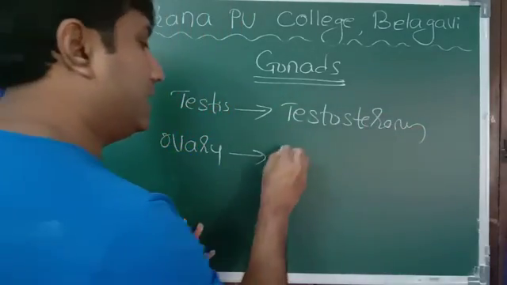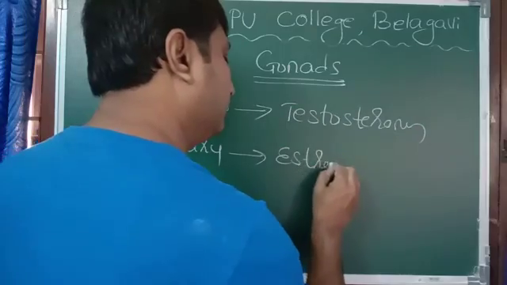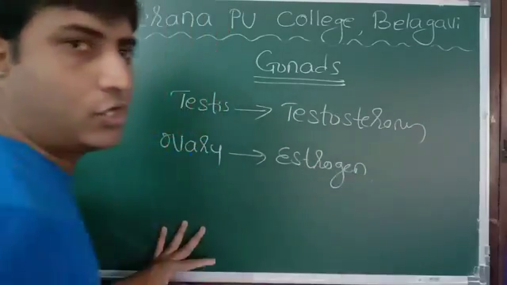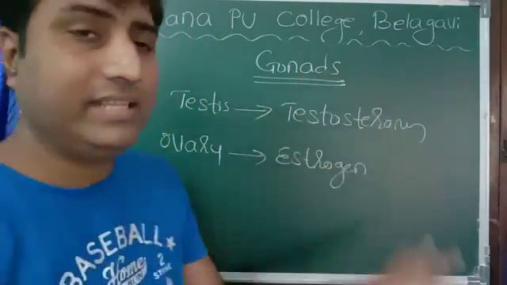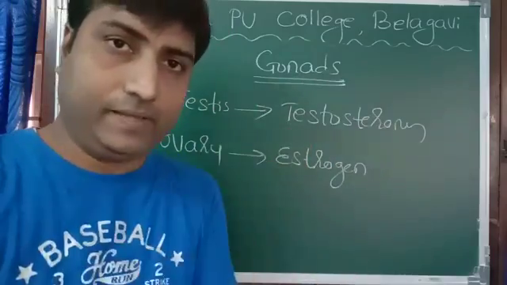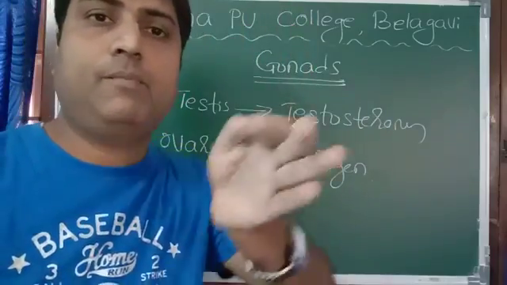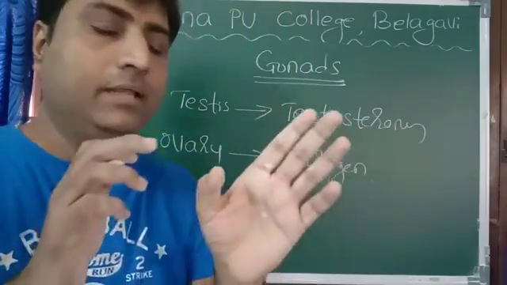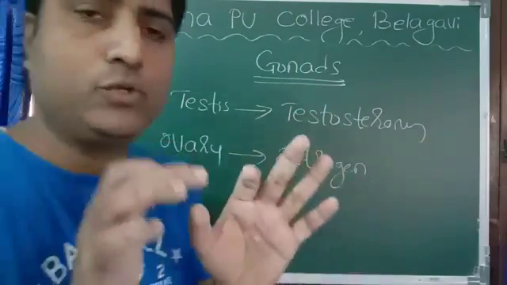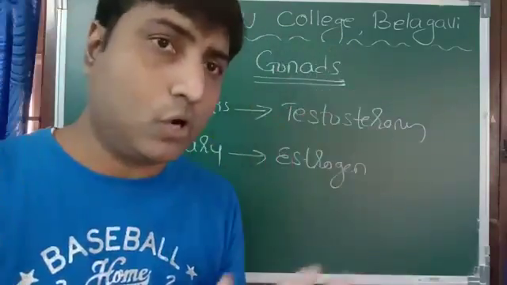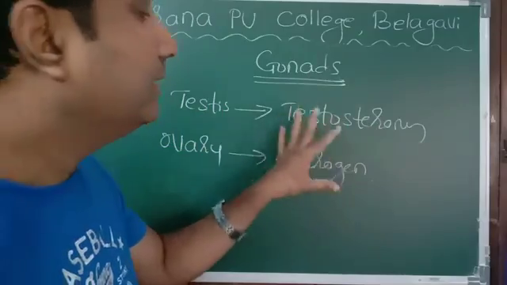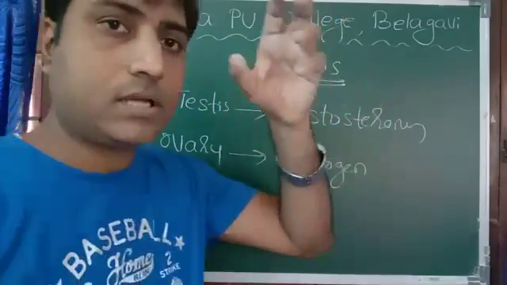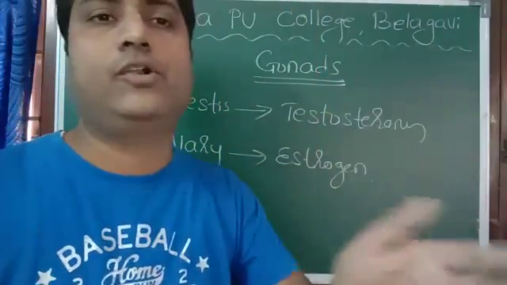Ovary releases estrogen, progesterone and so many things. All these things are related with the reproductive system of our body, maybe the formation of gametes or maturation of gametes. So there they help us. So gonads also act as endocrine glands.